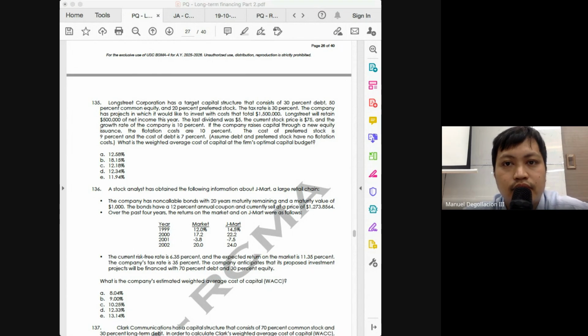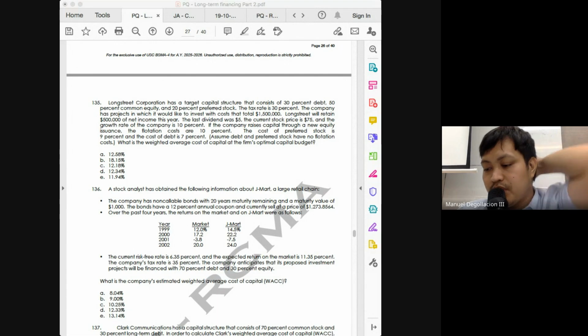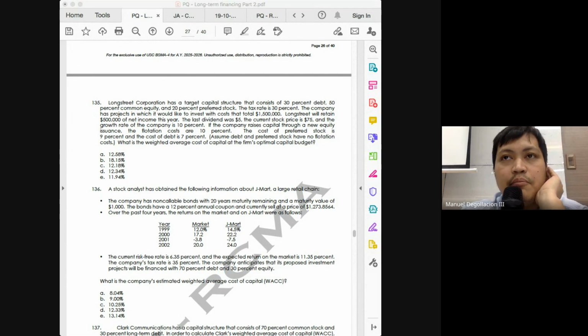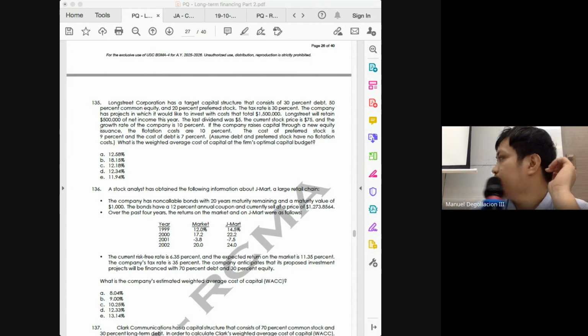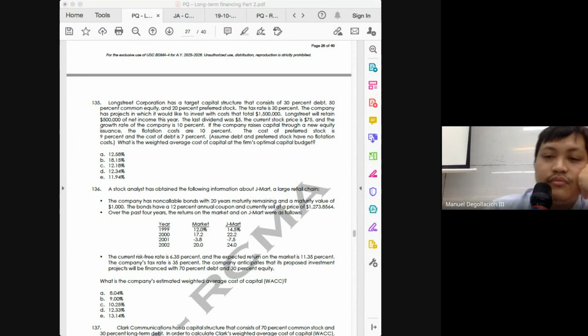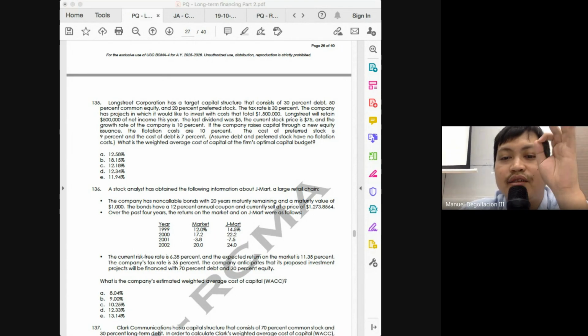Multiply 17.33% with its weight. Again, what weight did we assign to our internal equity, or our retained earnings? What weight did we assign to our internal equity? 33.33%. So that's the third capital component.